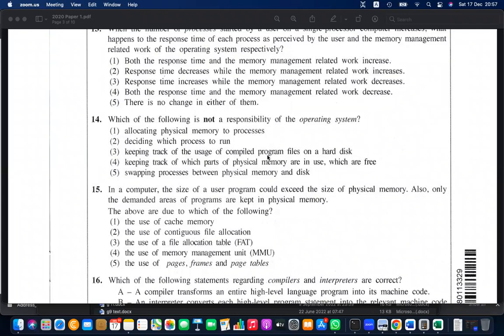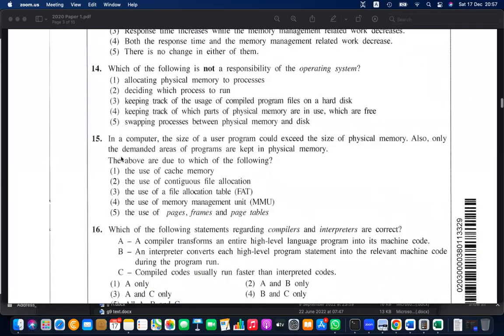The OS is not responsible for that. Keeping track of the parts of the memory, which are free and which are used, yes, it needs to do that. Swapping processes between the physical memory and disk, swapping and paging, yes, that is also part of the operating system. But keeping track of the compiled program, no need to do. Question 14, number 3 is the answer.